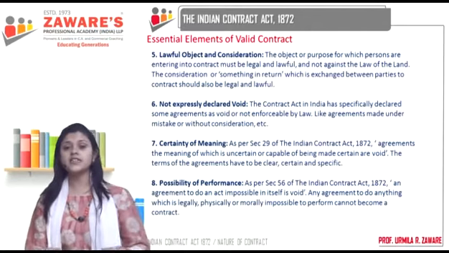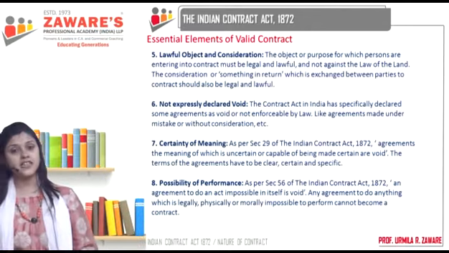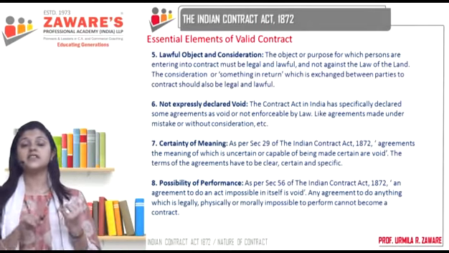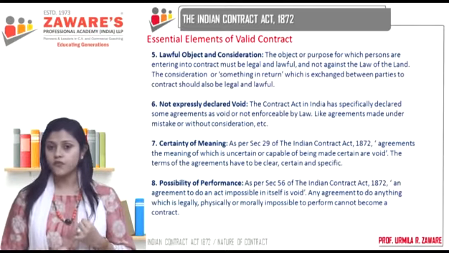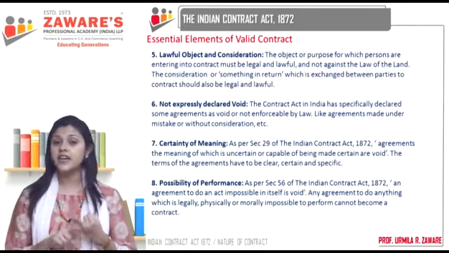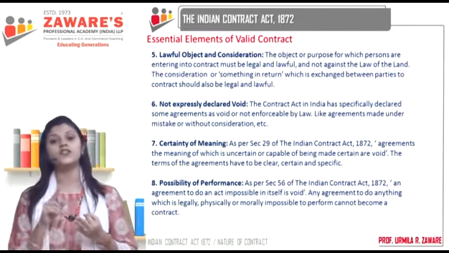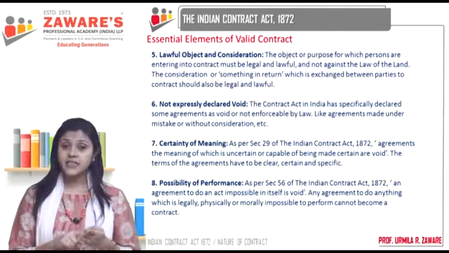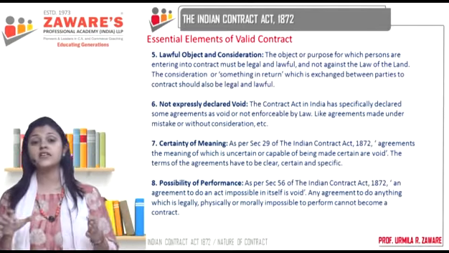So we have seen what are the essential elements of a valid contract as given under section 10, section 29 and section 56. And what are they? First, there should be a valid offer and acceptance of that offer. Second, there has to be legal enforceability. Third, the parties who are entering into the contract have to be competent and capable of entering into contract. The parties who have entered into contract must do so by free consent. They should not be forced to enter into the contract.